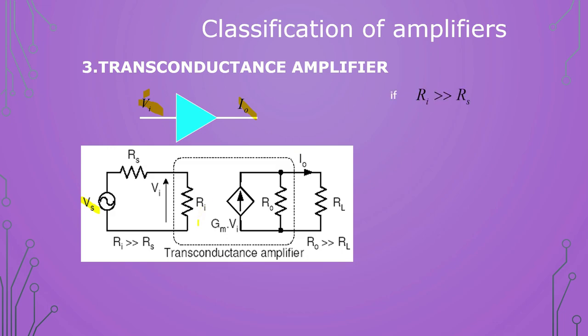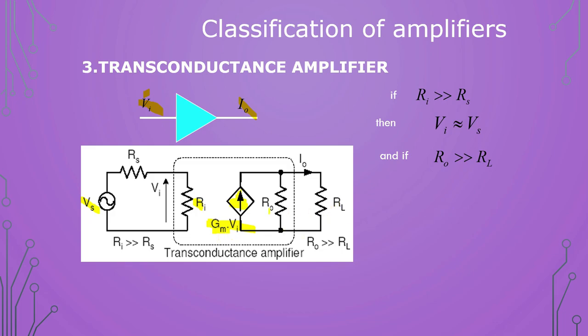Then if again the same thing, if Ri is much greater, what will happen? The same voltage will pass to Vs. So on the input side again we get Vi equal to Vs. On the output side we have a current source. This is the current source representation, and along with that we are talking about transconductance. So we are taking the value as Gm, not A. We write it as Gm Vi.